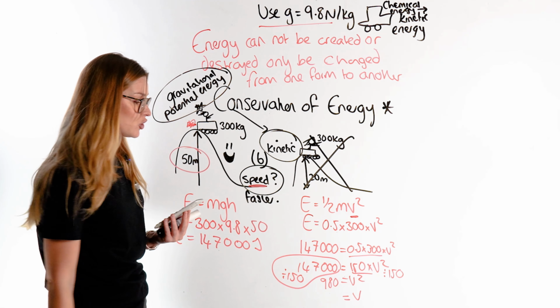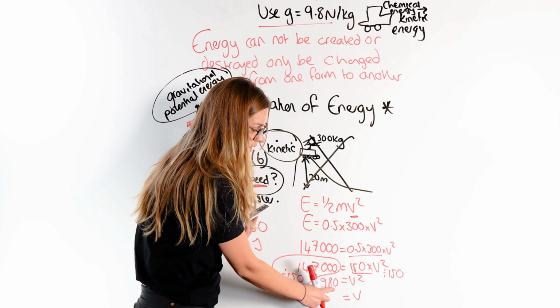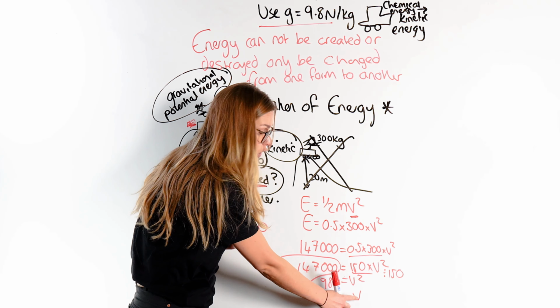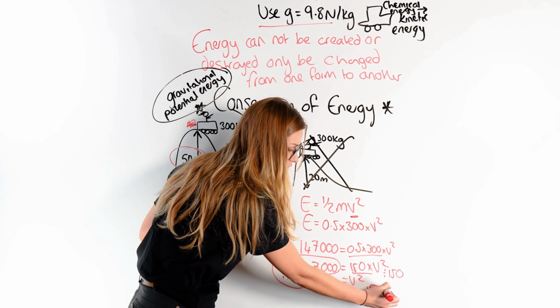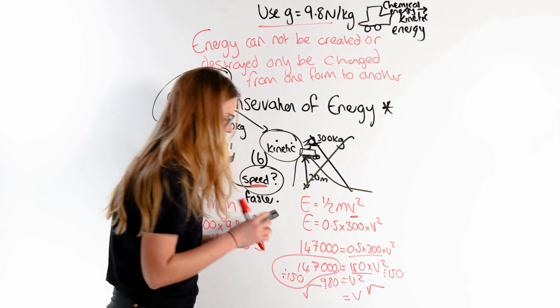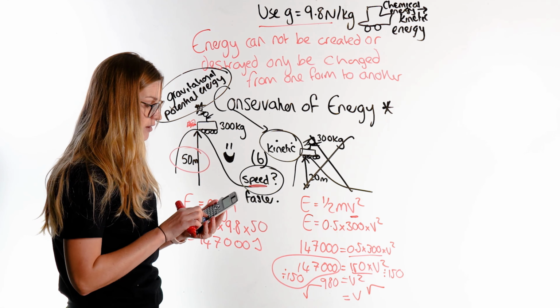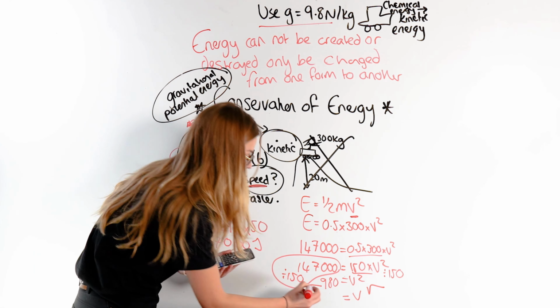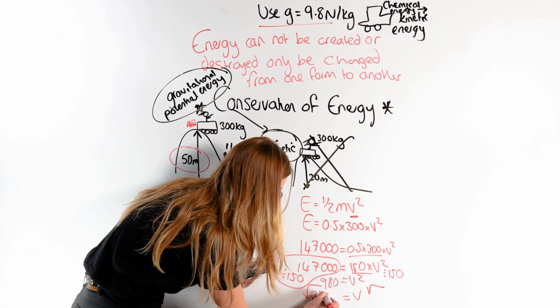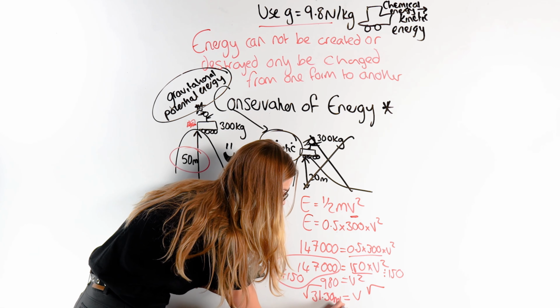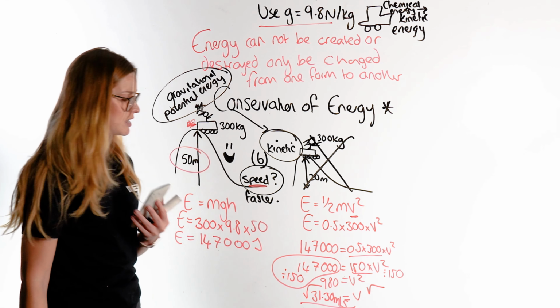That's v squared. You need v. So to get v, go to the opposite. Well, we're thinking the opposite of squaring is square rooting. And what we do to one side, we do the other. So I take the square root of that 980 to get my final answer for my speed. And my speed comes out at 31.30 meters per second, because speed is always measured in meters per second.